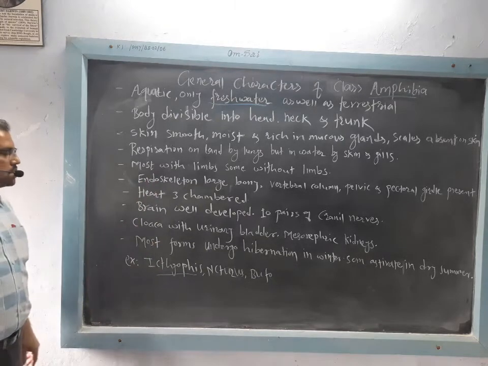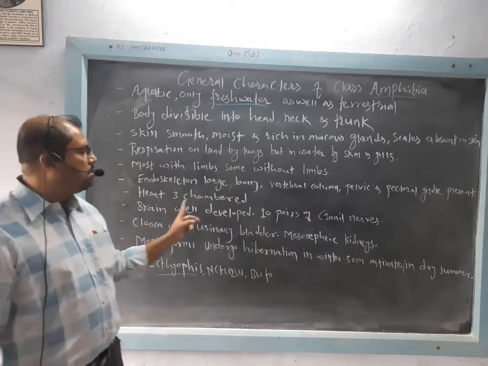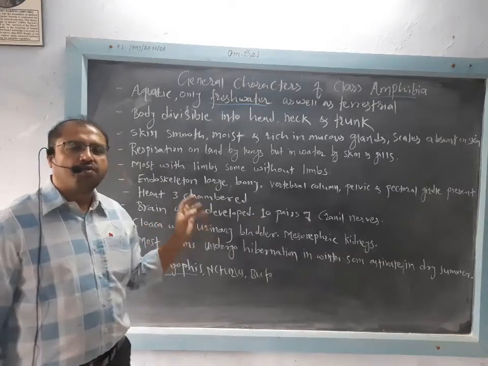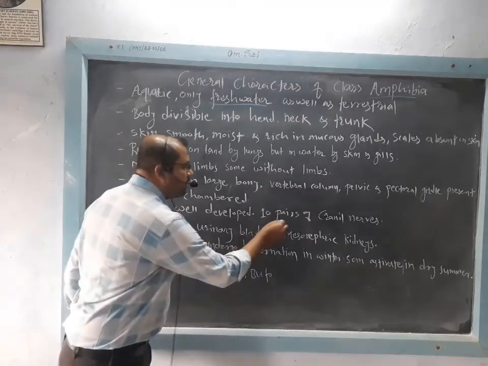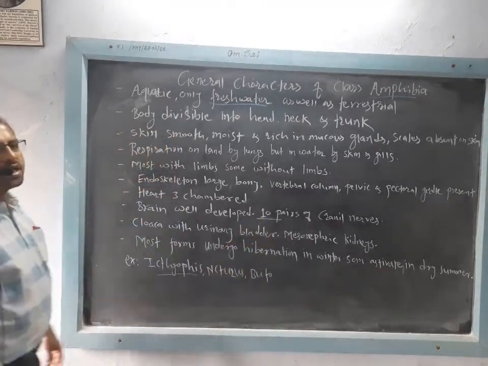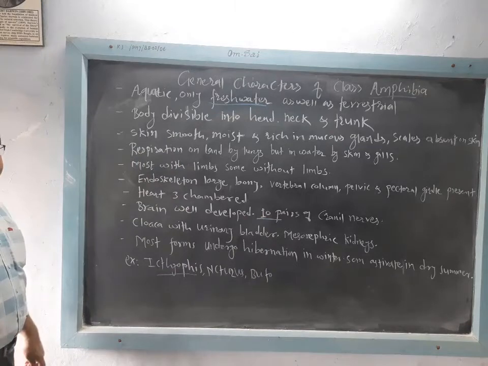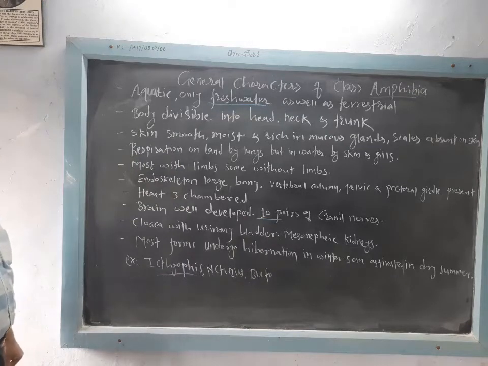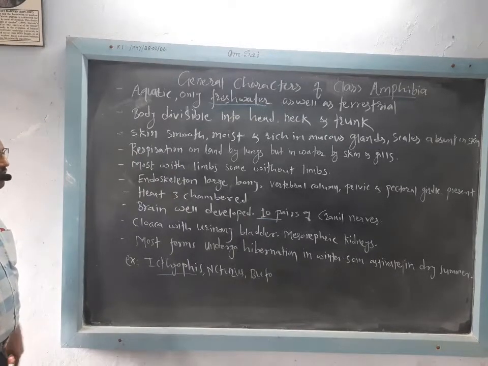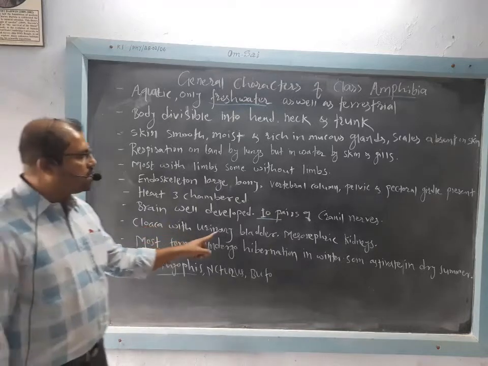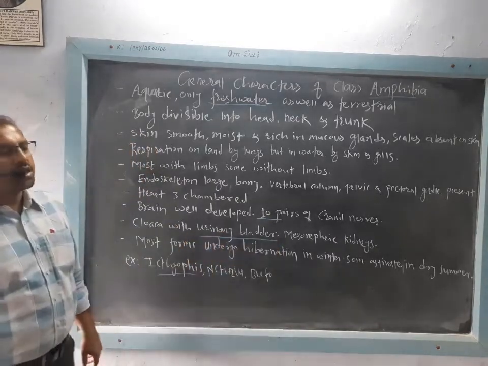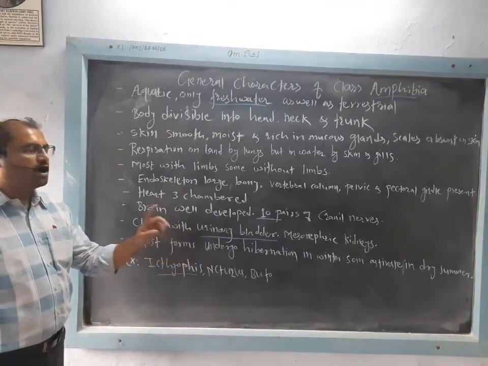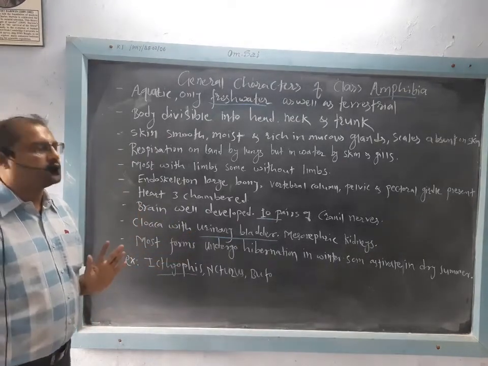Then the brain is well developed with forebrain, midbrain and hindbrain structures, and 10 pairs of cranial nerves. This is again an important point, that 10 pairs of cranial nerves arise from the brain. Then a cloaca with urinary bladder is also developed in amphibians, a bladder which is not seen in Pisces.